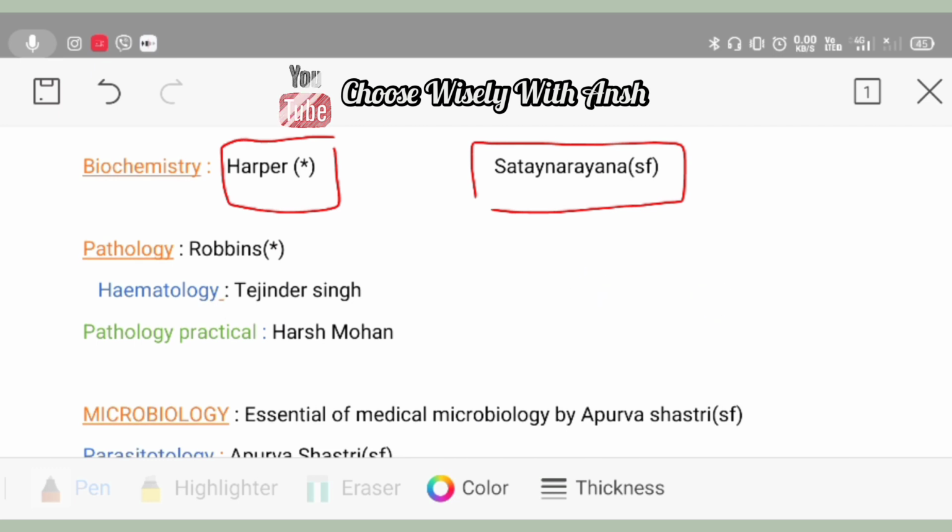Now for pathology, there is no student-friendly version. The best book is Robbins only. It's a two-volume set book. For hematology, you can go with Tejinder Singh. And for pathological practical, you can go with Harsh Mohan. You have to take the Robbins latest edition. Remember that.